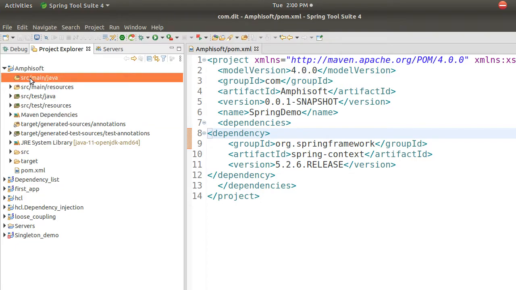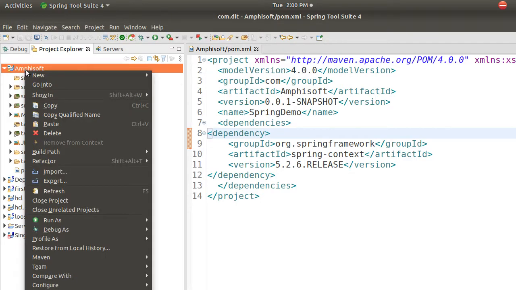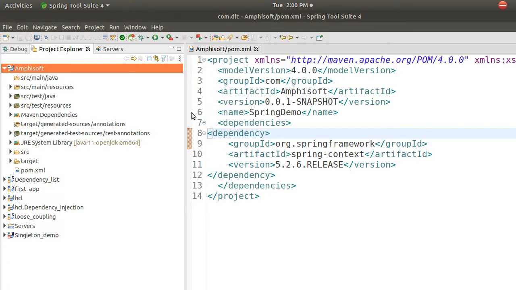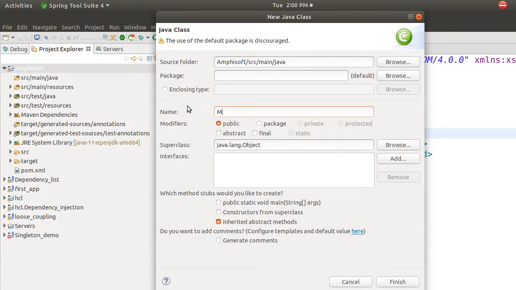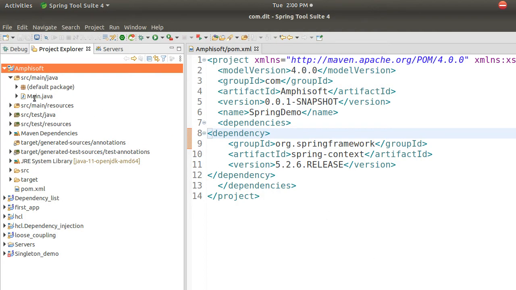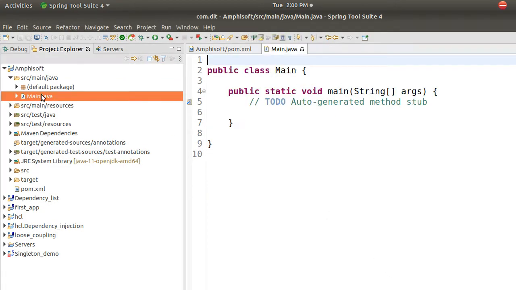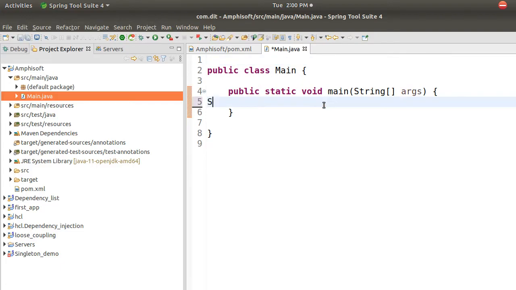I just go here, right click on it, or you can go to project itself, right click on it, new class. I'll just create a class called main. That's how we create, right? And we have the main method created in that main class. So here I will just do hello world. That's what we do every time, right? Now I have created hello world